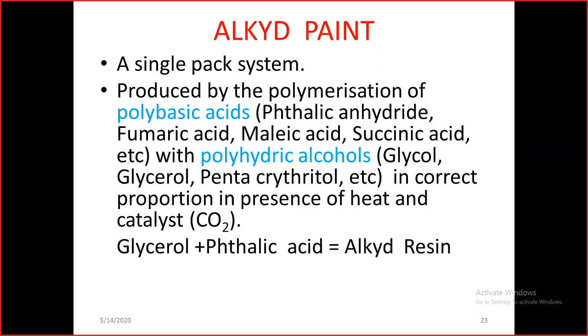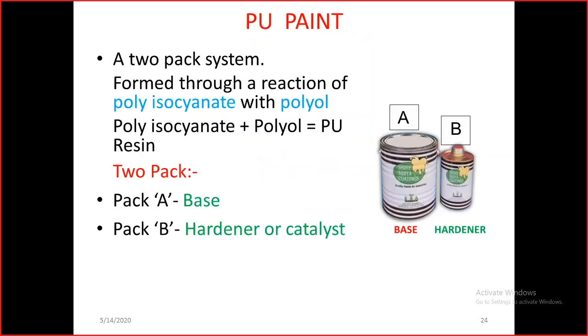And the second one is the PU paint. Now we are accustomed to it, because this PU paint or epoxy paint both come in twin pack. Pack A is a base, and pack B is the hardener or catalyst. This PU paint is a mixture of polyisocyanate and polyol that will give the PU resin.